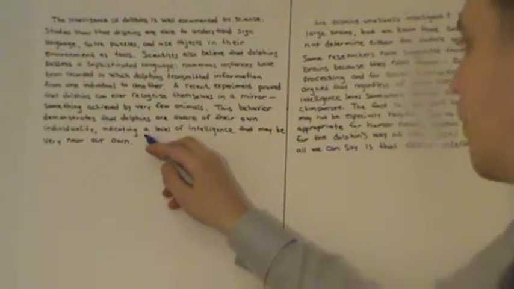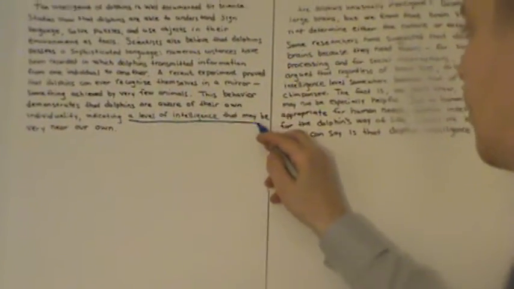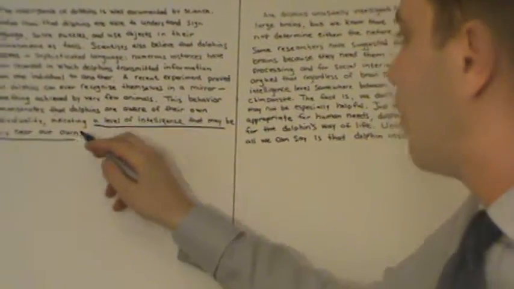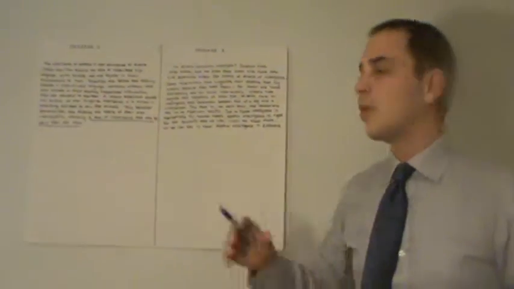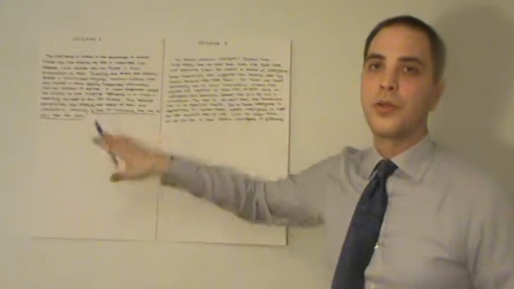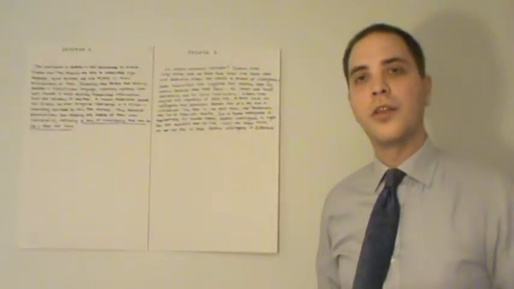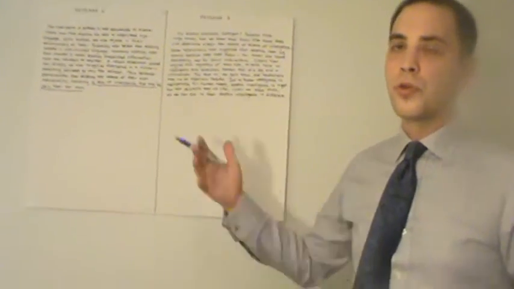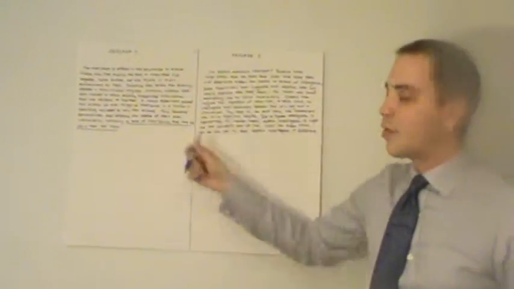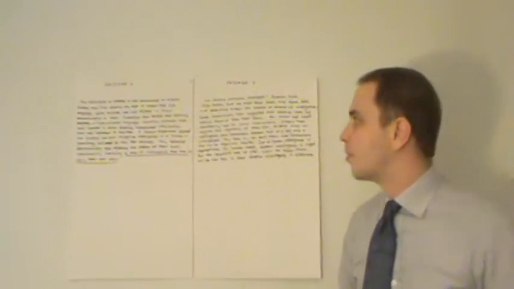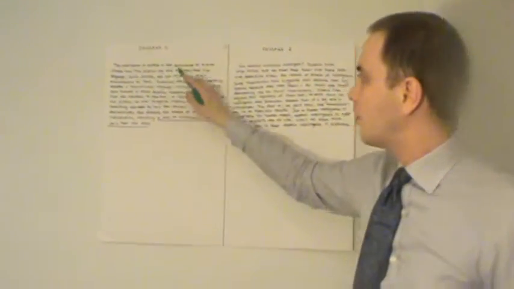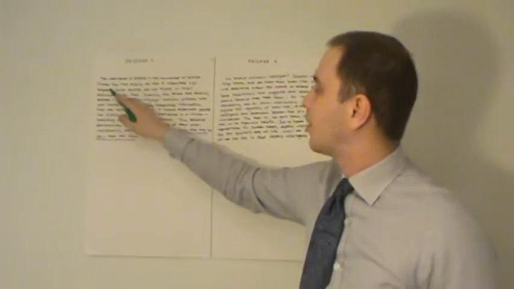So, before we've even read the paragraph, we realize that passage 1 is telling us that dolphins have a level of intelligence near our own. Presumably he means humans. Let's go on to read it and highlight the important terms. The intelligence of dolphins is well documented by science.